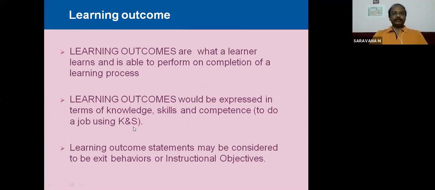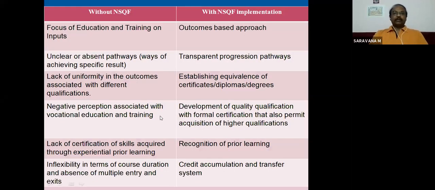Negative perception associated with vocational education and training. Previously, say 20 years before, a person doing ITI would have a negative perception in public, because ITI meant only some technical skill, and he would only become a technician. But now, after NSQF, that ITI boy will have a lot of skills with him.